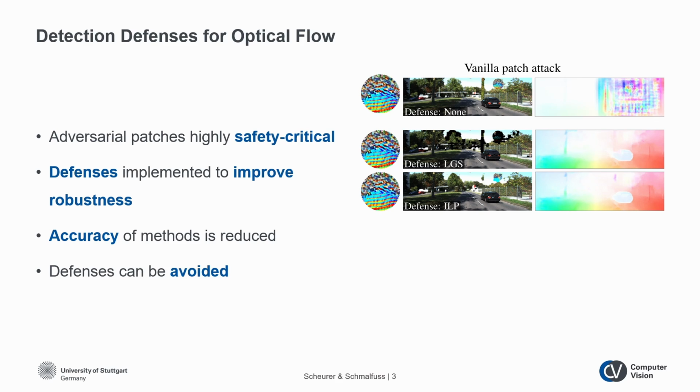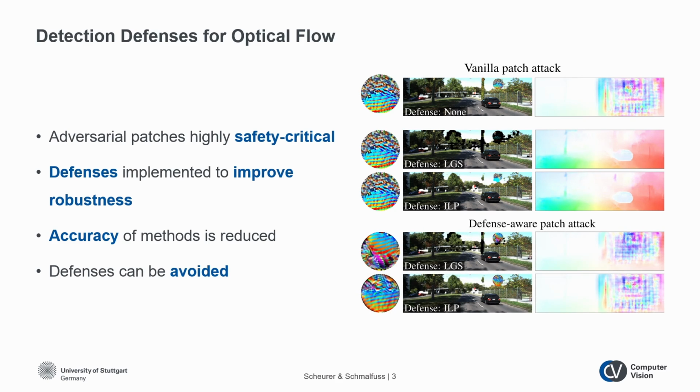For the prediction of 2D motion from an image sequence, also called optical flow, the proposed defenses partially succeed in defending against patches. Yet they have not been tested with state-of-the-art methods or with defense-aware patch attacks. In our paper, we train adversarial patches that are able to avoid detection of the defense and evaluate them on a range of different networks. We see that the loss of accuracy using the detection defenses actually hurts the method's robustness.